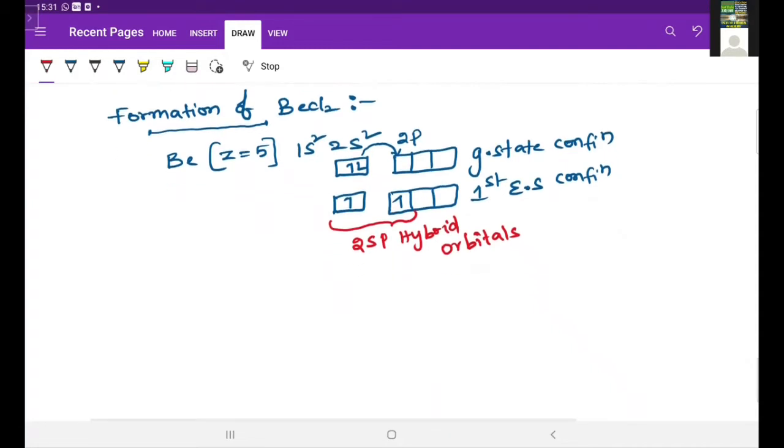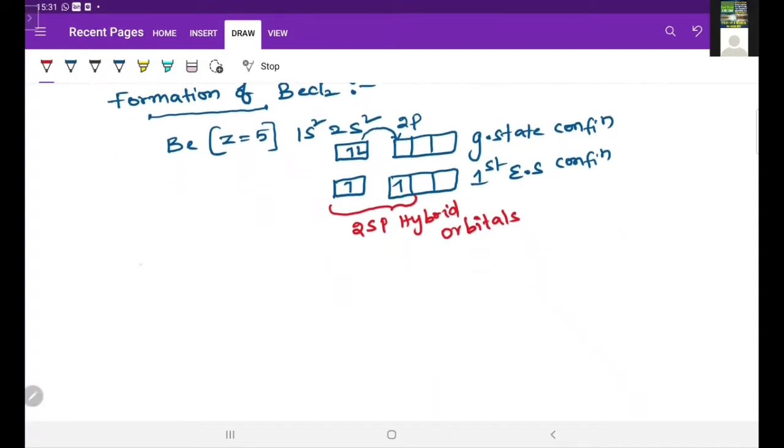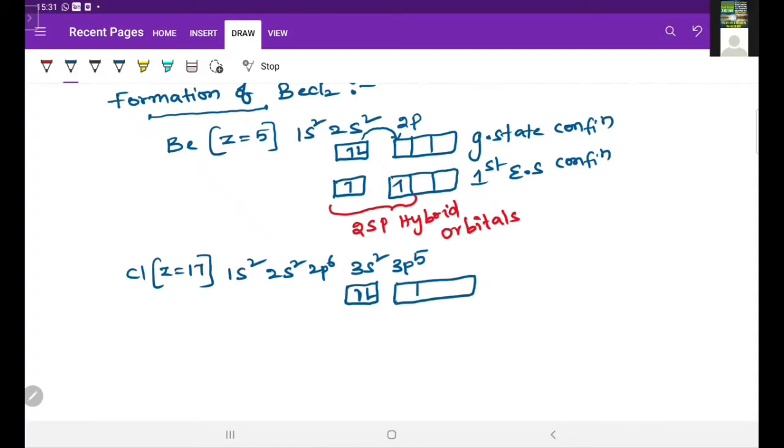Now one more atom is there here, that is chlorine. Chlorine atomic number is 17 and the electronic configuration is 1s2, 2s2, 2p6, 3s2, 3p5. Now here total 3 shells are there. The third shell is the valence shell. In this valence shell, 3s has 2 electrons and 3p has 5 electrons, like this. And this is the px orbital, py orbital, pz orbital.